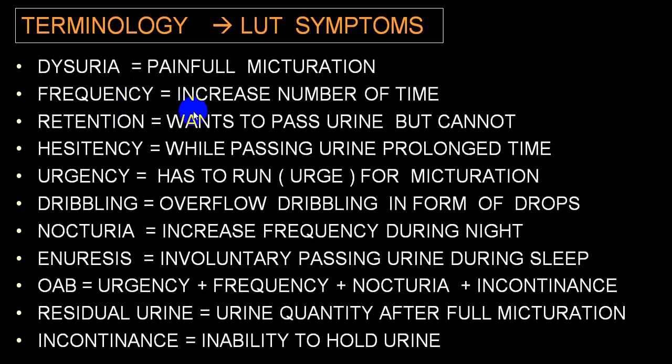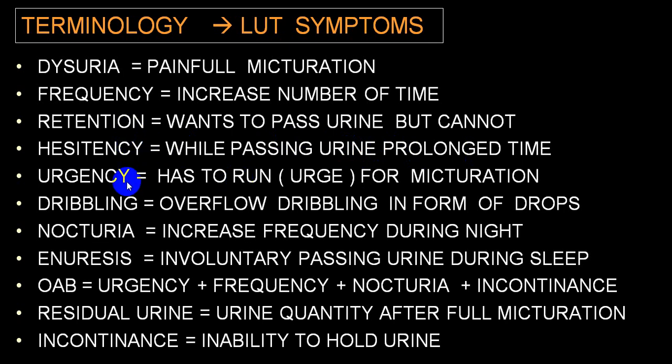Frequency of micturition is an increased number of times during the day and during the night. If he wants to pass urine but cannot pass it out, then we call that retention of urine. If he gets the desire to pass urine but takes a longer time to pass it, that is called hesitancy.